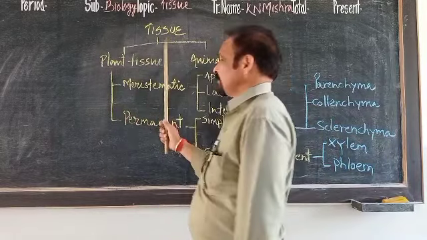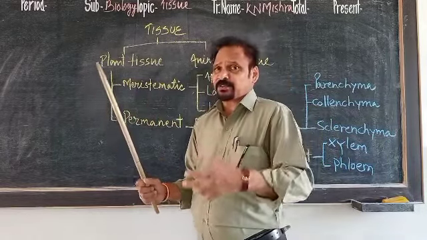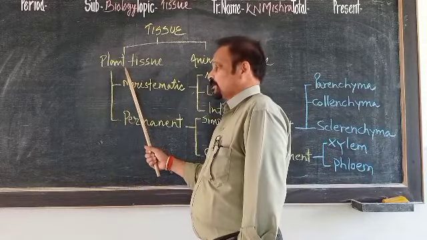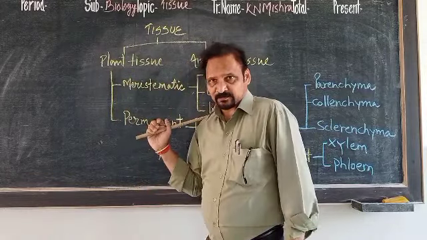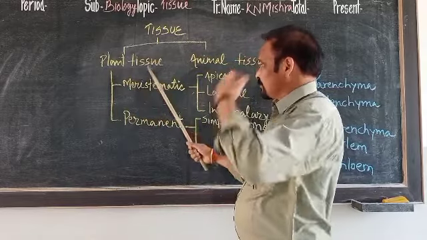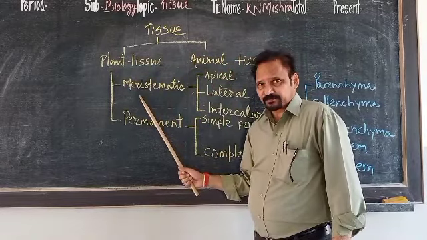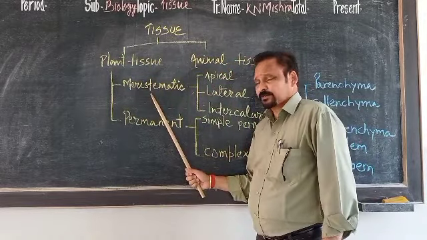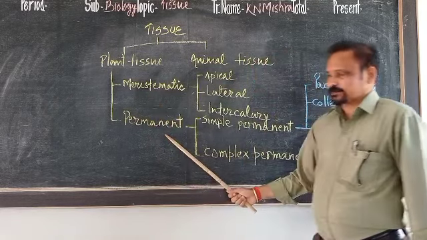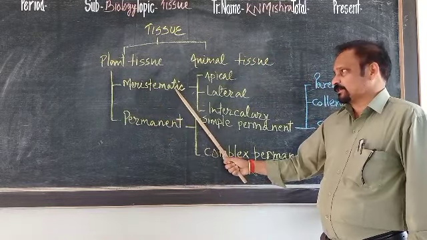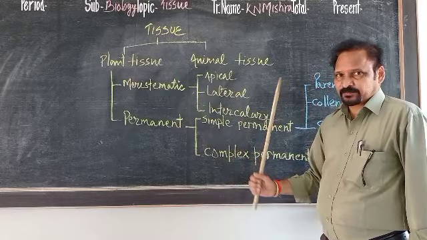Now, tissues can be divided for our convenience in study into plant tissue and animal tissue. Now, plant tissues are of two types: meristematic tissues and permanent tissues.